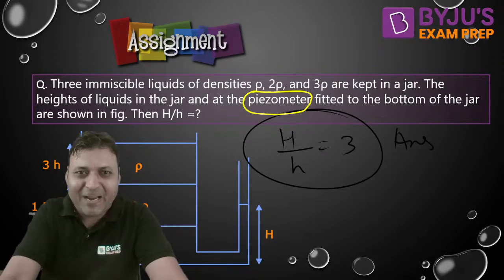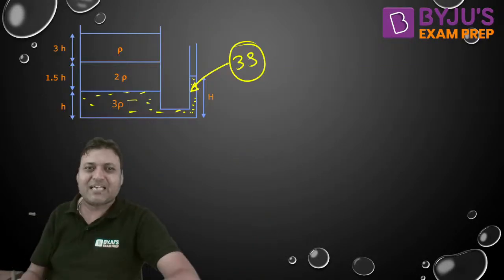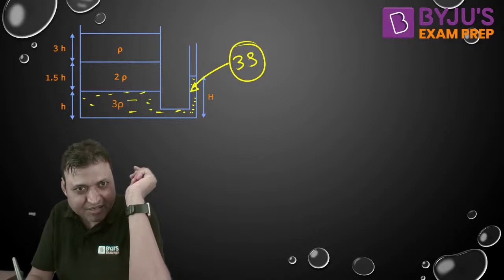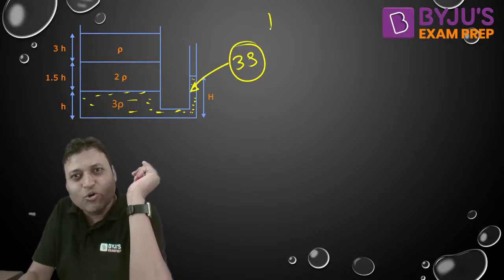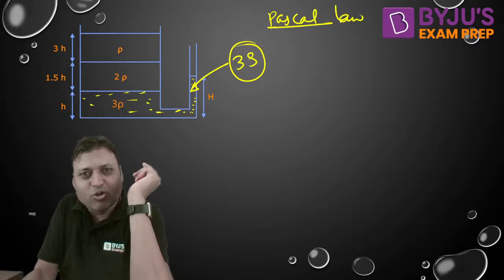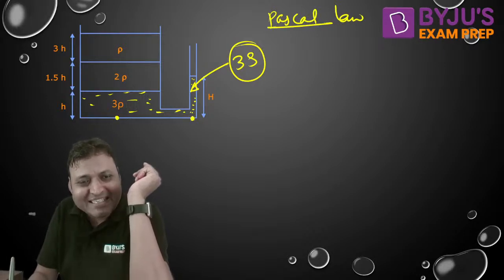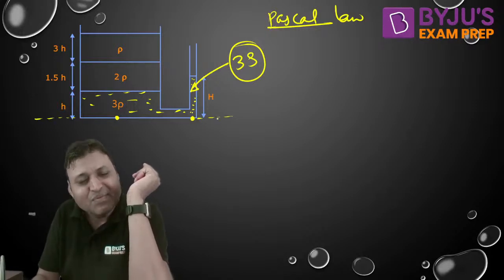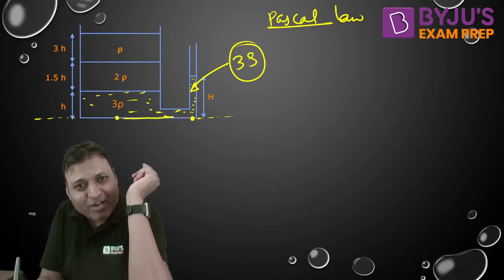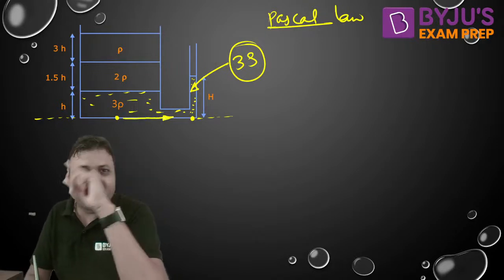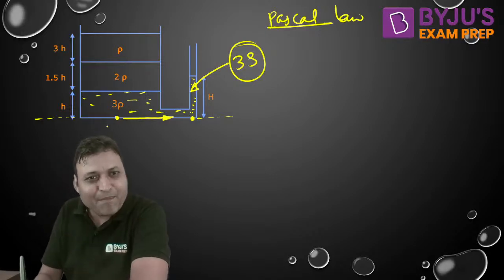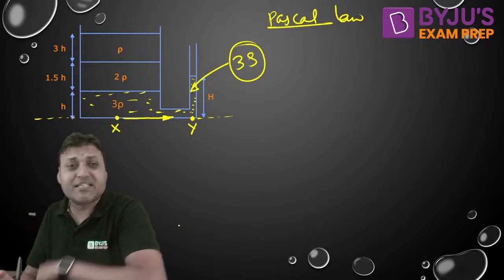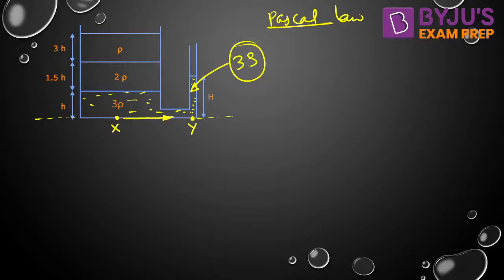So let us move to the pressure equation using the Pascal law and hydrostatic law. First of all, you need to find the points which have the same pressure. According to Pascal law, the points should lie in the static fluid, must lie on a horizontal line, and must be joined by a continuous mass of the same static fluid. If these three conditions are satisfied, then the pressure at those points will be the same. Px is equal to Py. Continuous mass is very, very important.